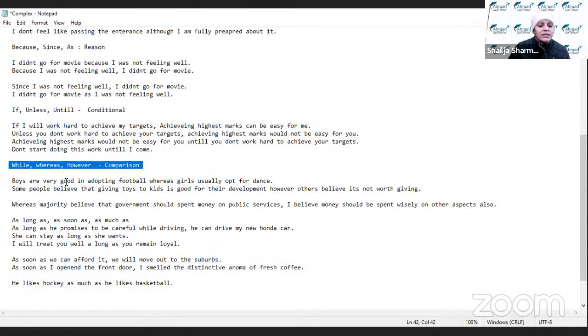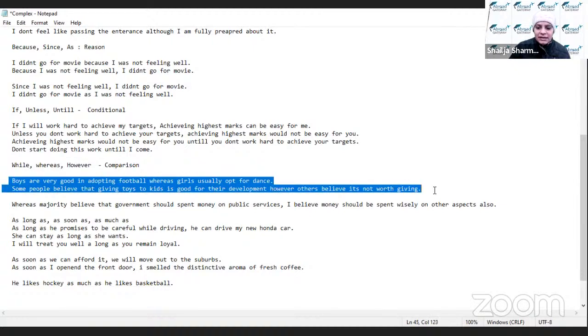Now, boys are very, so this I made yesterday. I have made this sentence for you. Boys are very good at adopting football, whereas girls usually opt for dance. तो यहाँ पे boys and girls के बीच का comparison हो गया. Some people believe that giving toys to kids is good for their development.